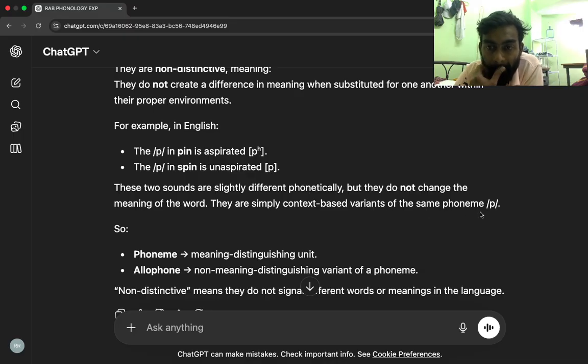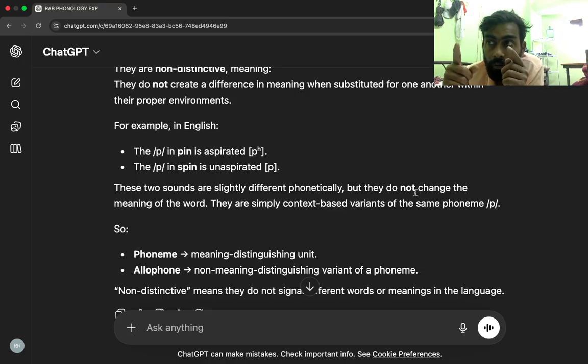So either it's aspirated P or it's unaspirated P. Logically, you wouldn't perceive this as anything but one single phoneme, P. Whereas if it were perceived as K in some environment, whereas P in the other, then both of these cannot be allophones, as they change meaning.